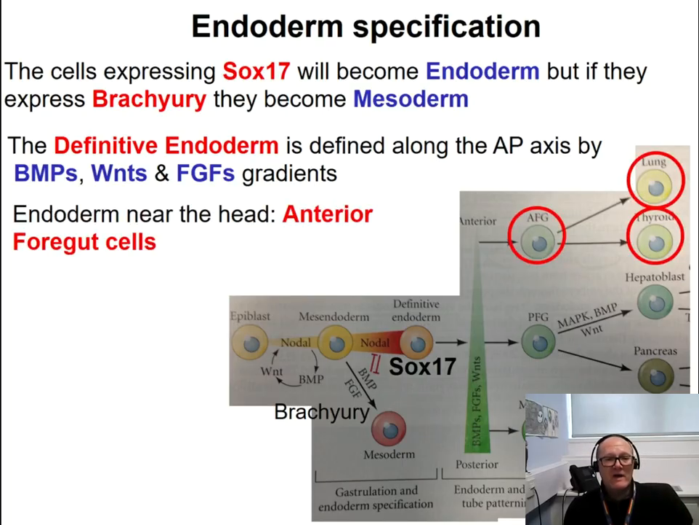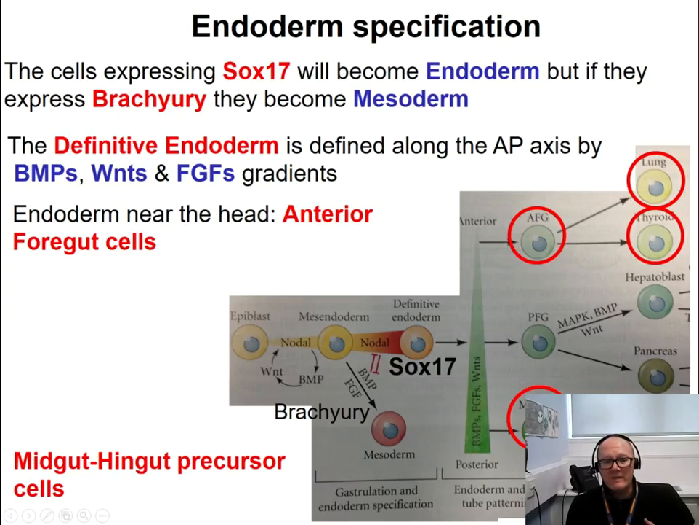In fact, the endodermal cells in the anterior of the body near the head will develop into the anterior foregut cells, which are the precursors of lungs and thyroid. In the posterior part of the body, the endodermal cells are exposed to high levels of BMP, FGF, and Wnt signaling, and will develop into the midgut and hindgut precursor cells, which then will develop into the intestine. So low levels of BMP, FGF, and Wnt signals in the anterior part of the body will instruct the cells to become lungs and thyroid, while in the posterior part of the body, high levels of these signals will instruct the cells of the endoderm to become intestine.